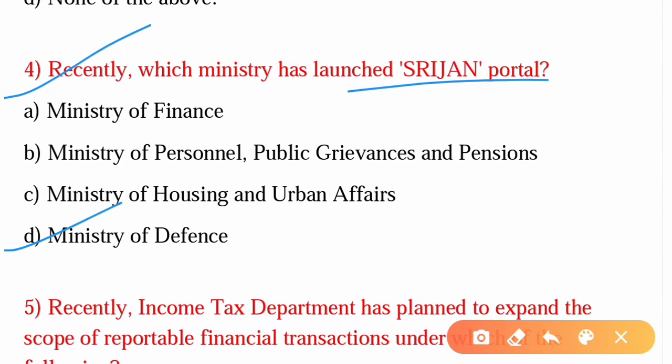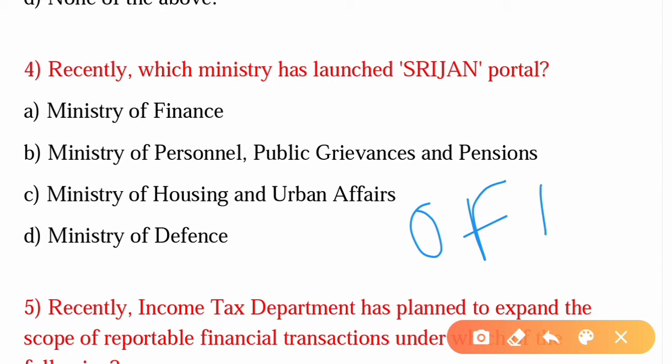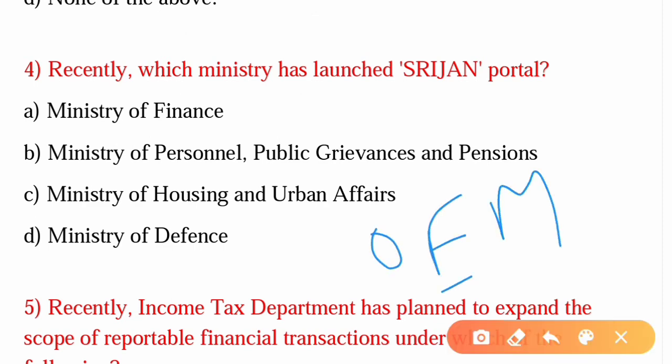On this portal, DPSU, which stands for Defence Public Sector Undertaking, OFB, which stands for Ordnance Factory Board, and also SHQ, which stands for Service Headquarters, can display the items which they have been importing or are going to import, which Indian industry can design, develop, and manufacture as per their capability or through joint ventures with OEMs. OEM is nothing but original equipment manufacturer. So this is a great step towards Atmanirbhar Bharat.